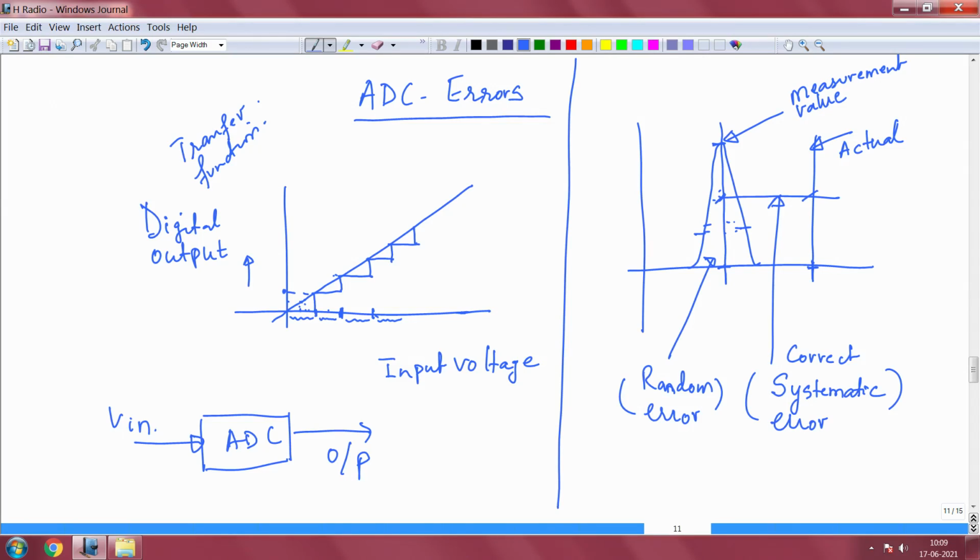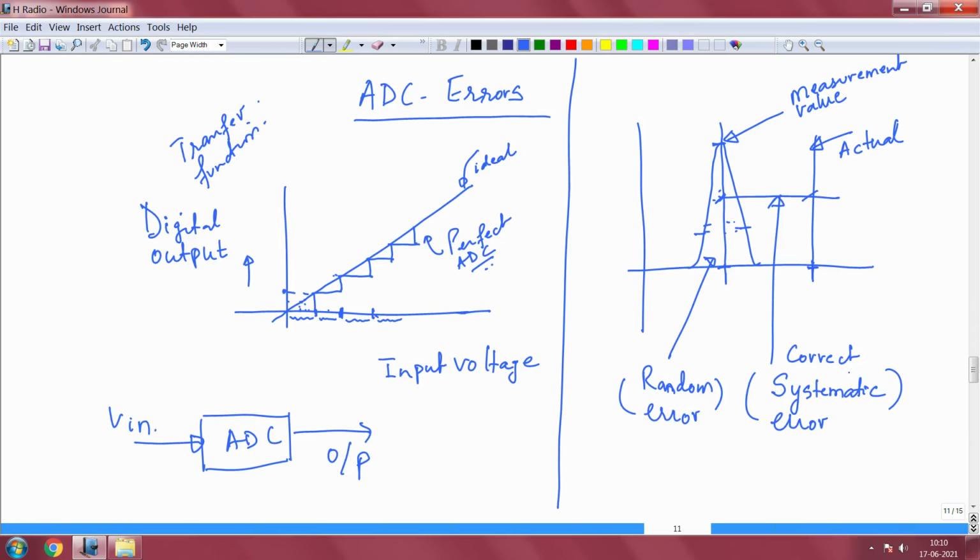So, the point is this is not ideal, but it is a perfect ADC in a way, it is doing what it is supposed to do.